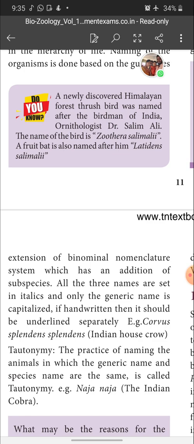Then tautonymy, a two-mark question. What is meant by tautonymy? The practice of naming animals in which the generic name and species name are the same is called tautonymy. Example, Naja naja, the Indian cobra. When both the generic name and species name are the same, it is said to be tautonymy. Example for tautonymy, Naja naja. The first Naja is the genus name, the second Naja is the species name.